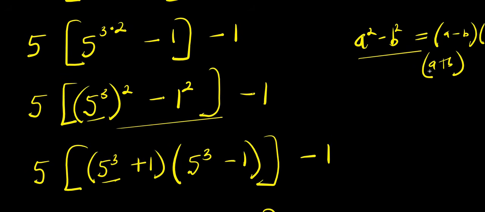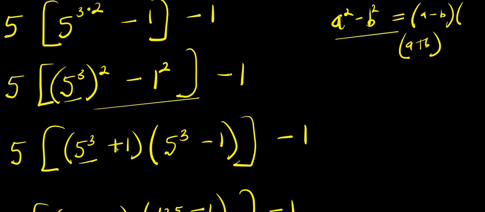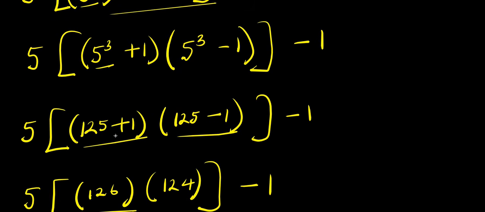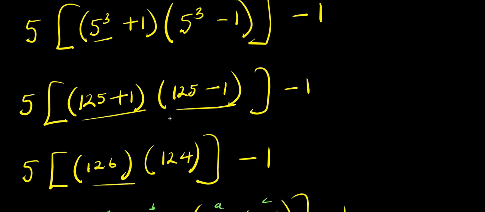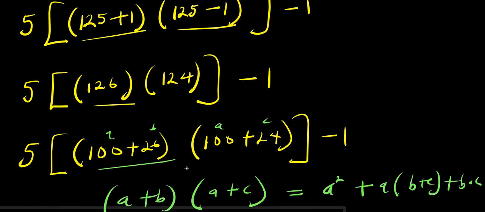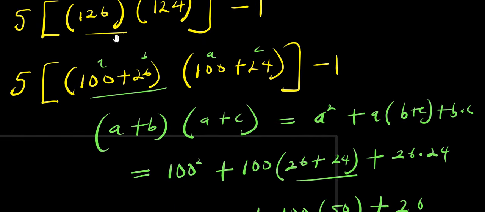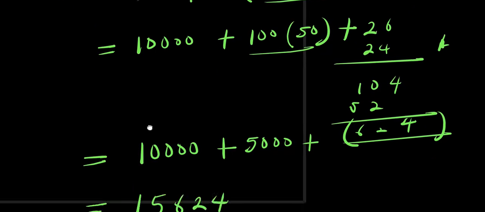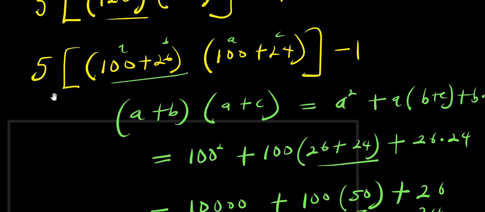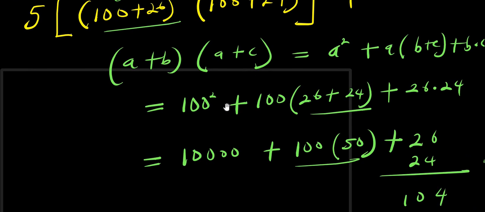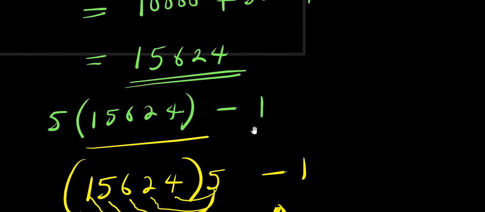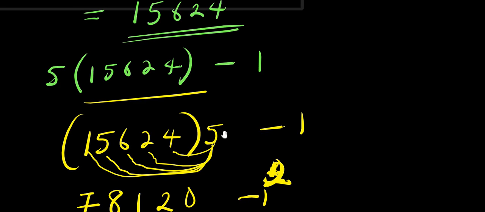So after applying this concept of difference of 2 squares here, we have 5 power 3 plus 1 times 5 power 3 minus 1. So 5 power 3 is 125 plus 1 times 125 minus 1. You can decide to multiply this out outrightly, or if you don't know, you can follow this protocol. So after everything, 126 times 124 gave us 15,624. So the next step will be to multiply that by 5, then we subtract 1. So what you need to do is simply multiply 15,624 by 5 and subtract 1 from it. That will give you the answer.